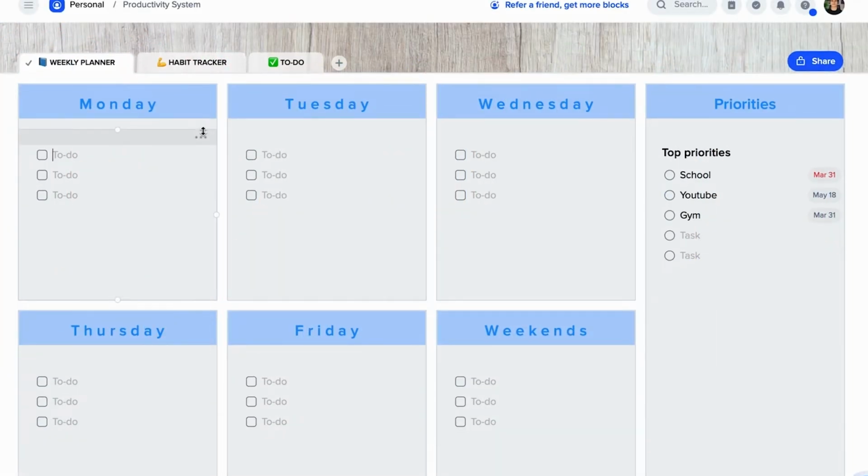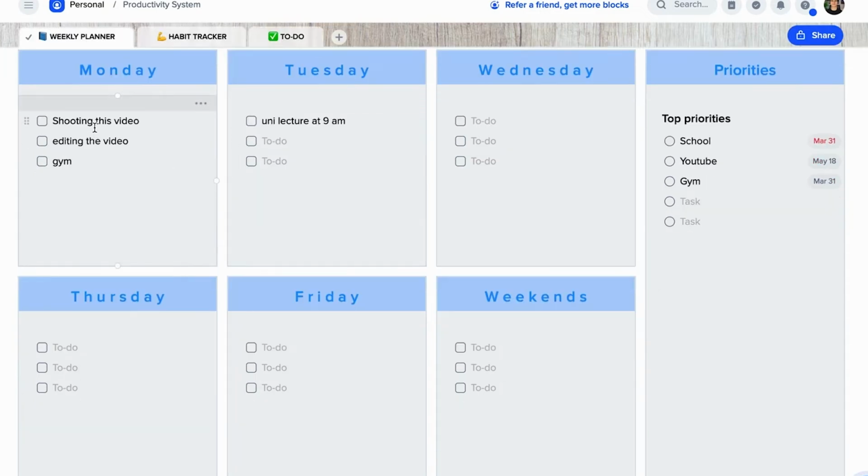You have Monday, Tuesday, Wednesday, Thursday, Friday, weekends, right? And priorities, I wrote school, YouTube, and gym. Plan your days like this. On Tuesday, you have other stuff. For example, you have to go to a uni lecture at 6 a.m. But what I like to do is write things chronologically. So I'm going to wake up, shoot this video, edit the video, and then gym.